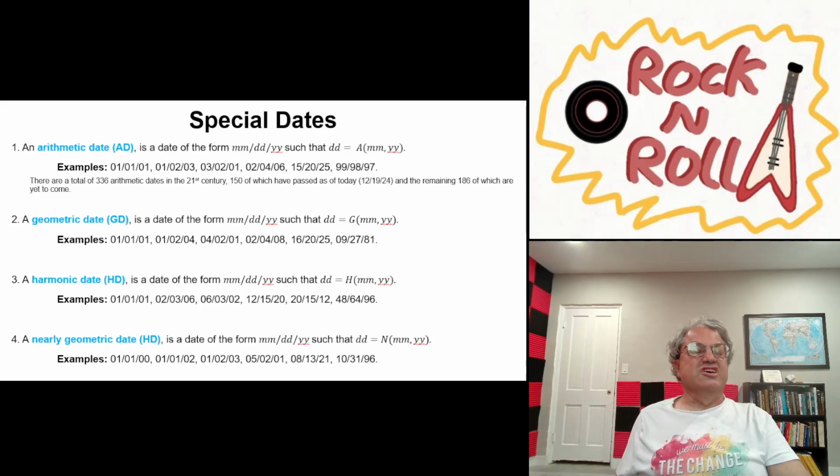Remember, I said that this is kind of a special mean because not every combination of months and years works: the product has to be either one less or one more than a square. They're kind of easy to construct. Here's some examples. January 1st, 2000. None of these other means will work if the year is 2000, by the way, because it's 0, 0. And you can't have a nearly geometric mean where one of the endpoints is 0. In this case, it has to be the year because there's no 0th month. But yes, January 1st, 2000 is a nearly geometric date.